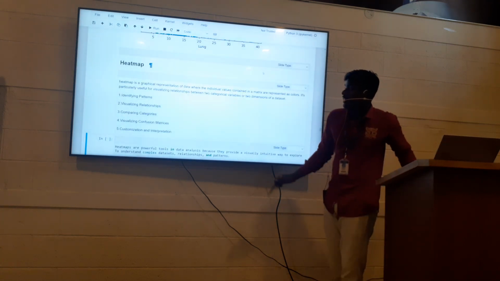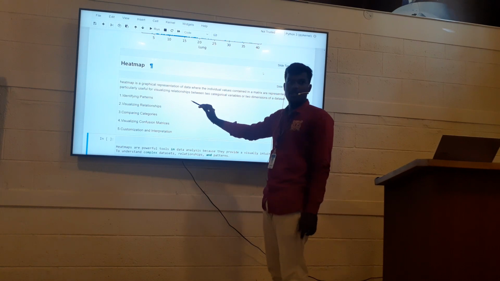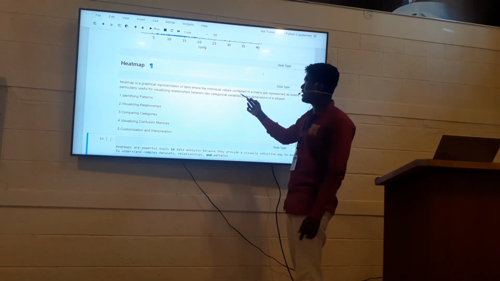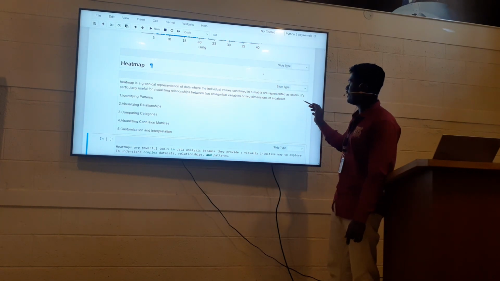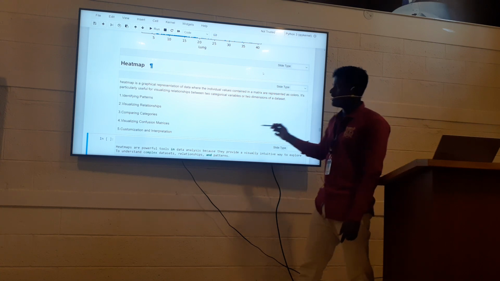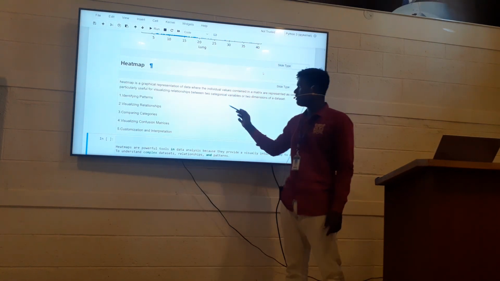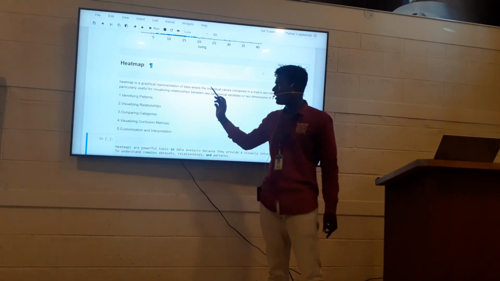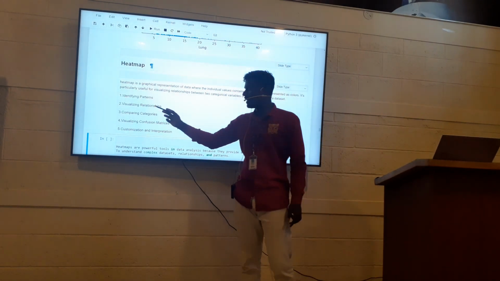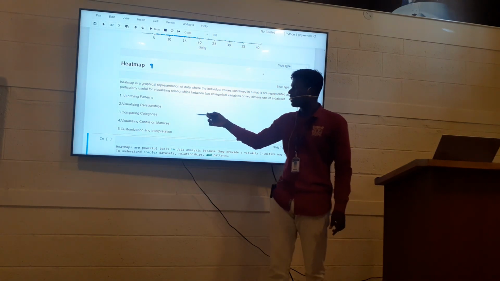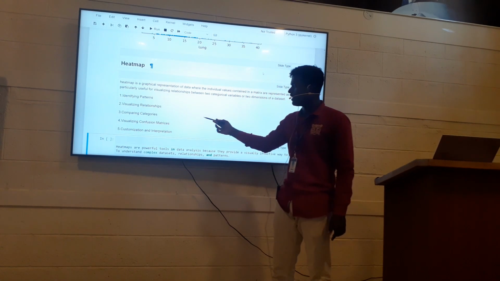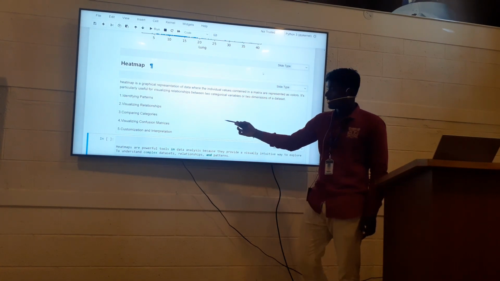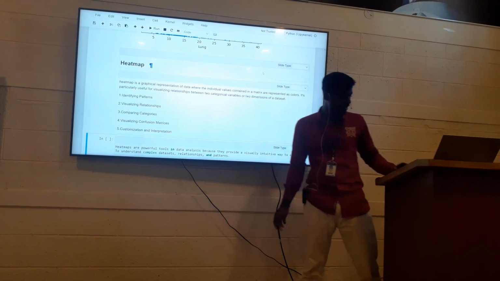And heatmap is a graphical representation of the data where individual values in a matrix are represented as colors. It is particularly useful for visualizing the relationship between two categorical variables and two dimensions of a data set, and is also used for identifying patterns, visualizing relationships, comparing categories, visualizing confusion matrices, and customization and interpretation.